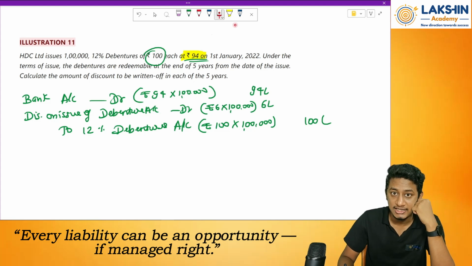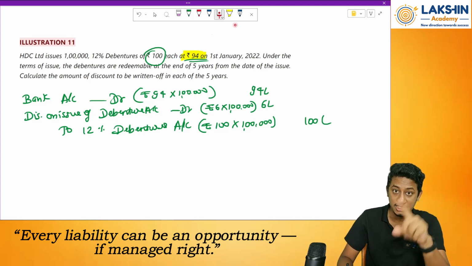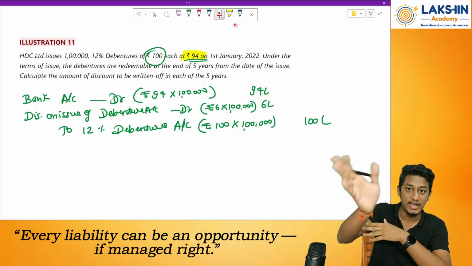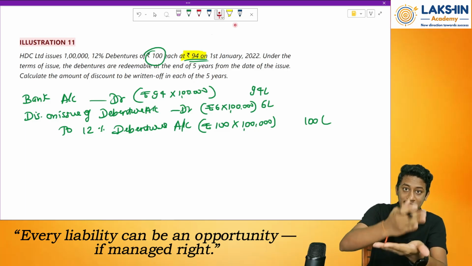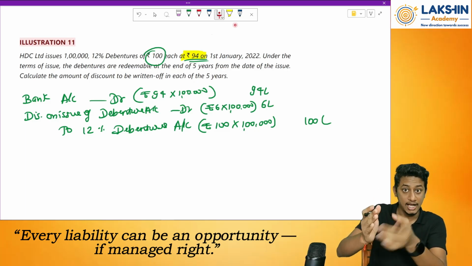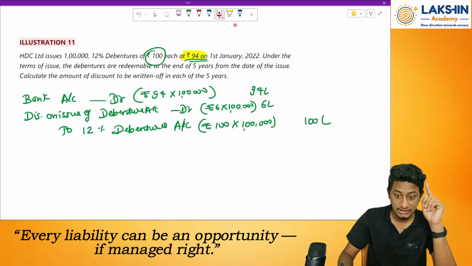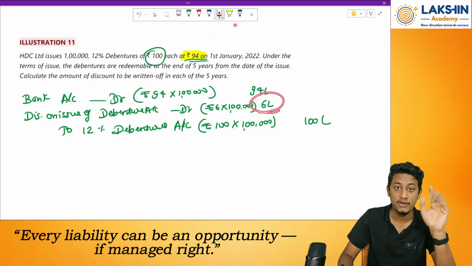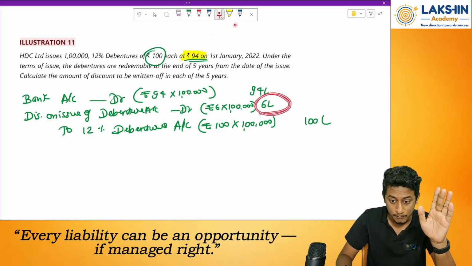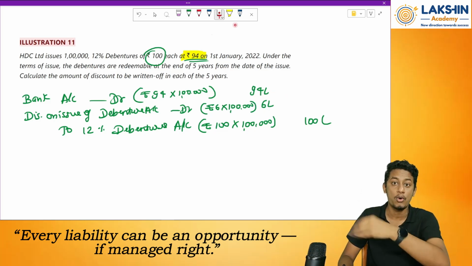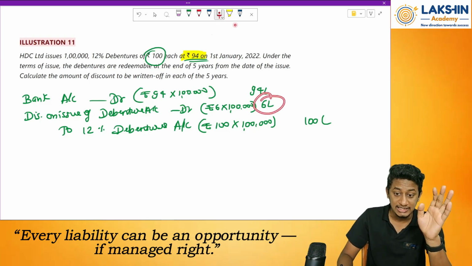See, why do we charge depreciation? Because depreciation is charged on an asset which will be used for a 10 years or 5 years period. So, because of that, I will divide the value of depreciation in all the years. Right? I have told you the logic in the depreciation chapter. Similarly, these debentures have been issued for 5 years. So, because of that, I will not book the expense and transfer to P&L the whole amount of rupees 6 lakh. But this 6 lakh rupees I will divide by what? Divide by 5 years. Clear?